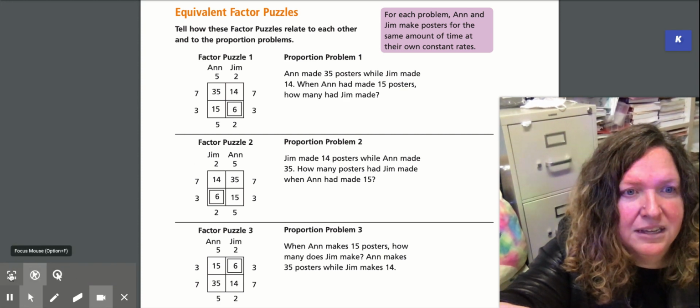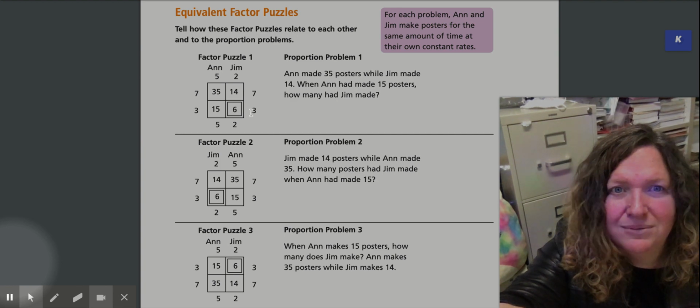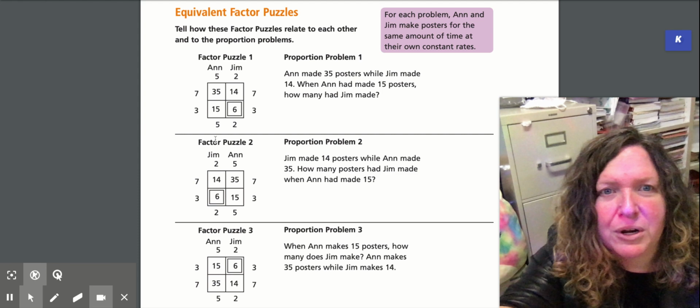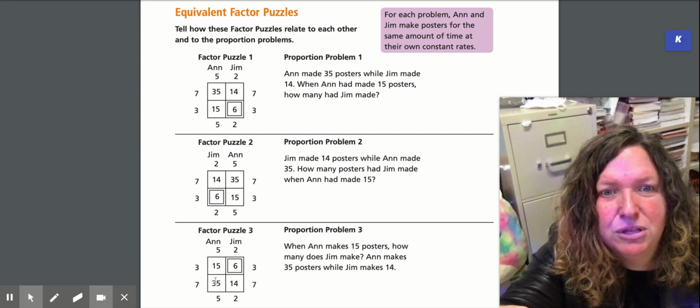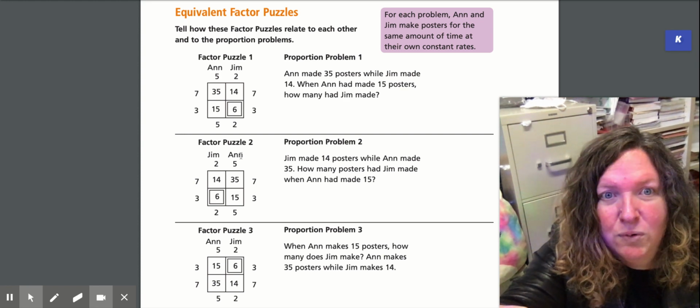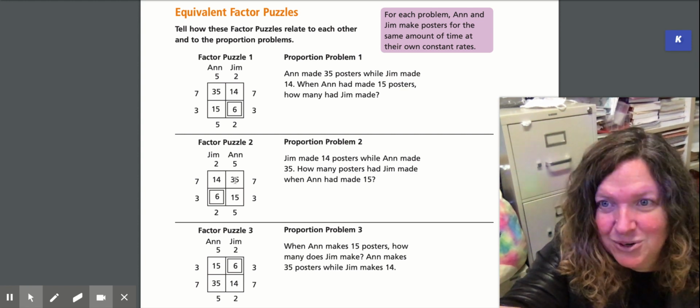Let's see if I can get my circle pointer to work. Oh, it's still not working. Okay. Well, that's just not working right now. But look down here. Here's Ann. She's still on the left, but this time the 35 is down on the bottom left-hand corner. Up here, 35 was on the top left-hand corner. Over here, Ann is on the right, and it's in the top right-hand corner.